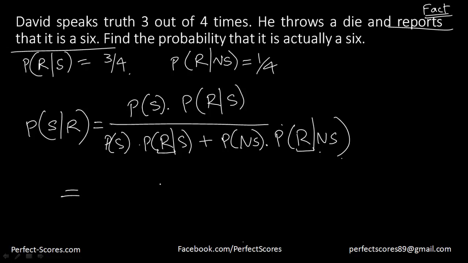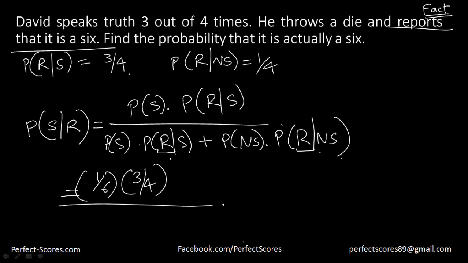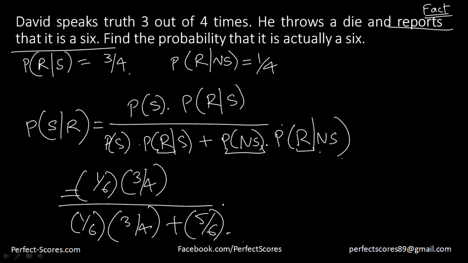So that will be equal to the probability of a 6, which is 1 by 6, into the probability of him reporting a 6 such that it is a 6, that is 3 by 4, divided by the probability of a 6, which is 1 by 6, into the probability of him reporting a 6 such that it is a 6, that is again 3 by 4, plus the probability of not having a 6, that is 5 by 6, into the probability of him reporting a 6 such that it is not a 6, that is equal to 1 by 4. That will be the answer. I suppose you're understanding this point over here, guys.